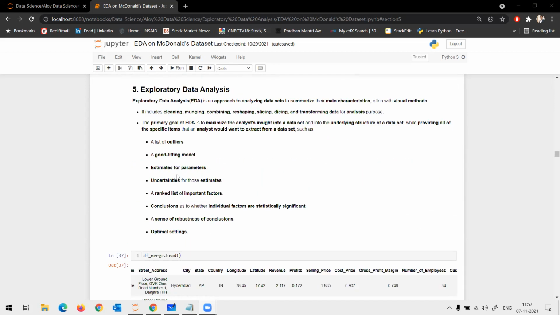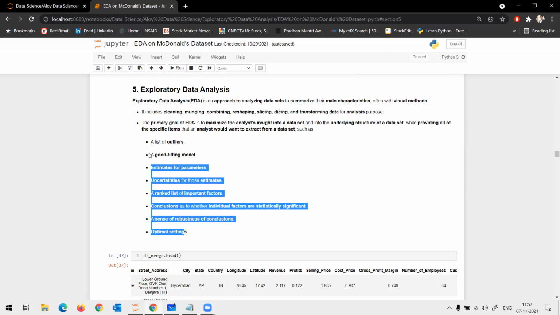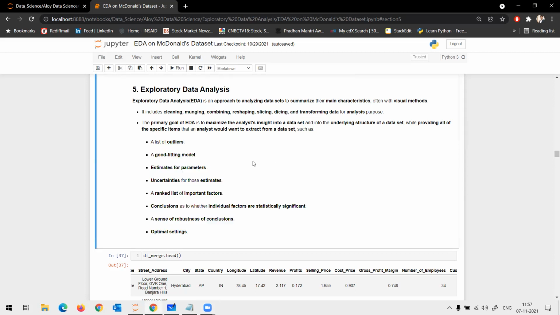Coming to the EDA. These are the specific points an analyst would want to extract from the data set during EDA. Let us understand these points one by one.